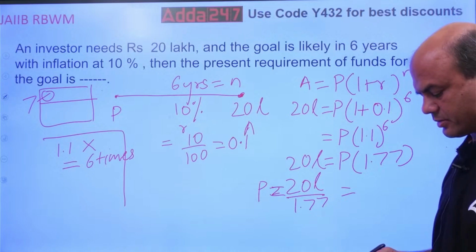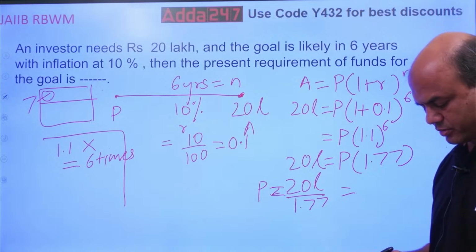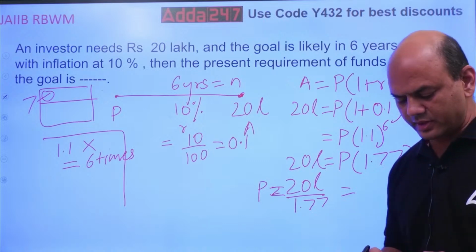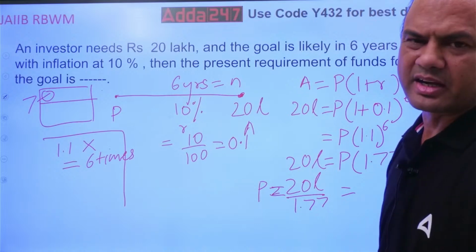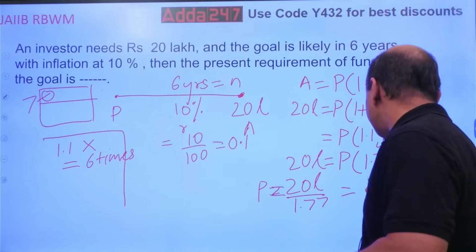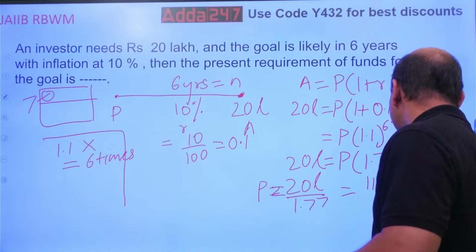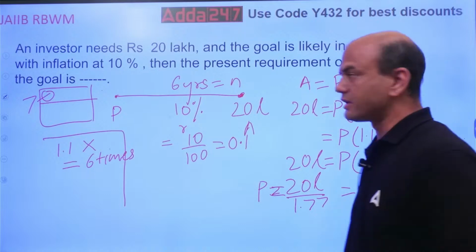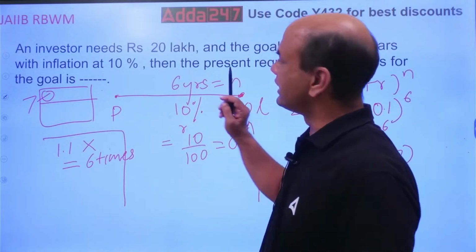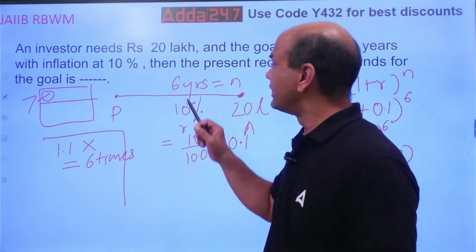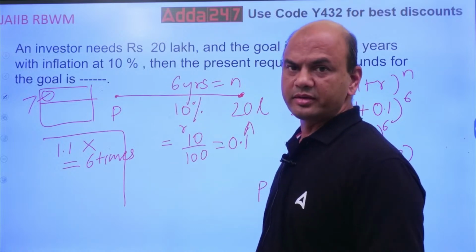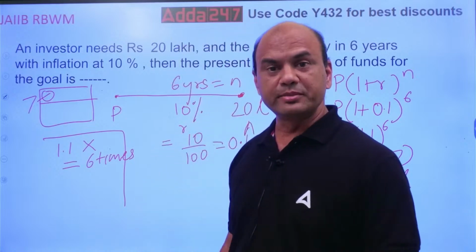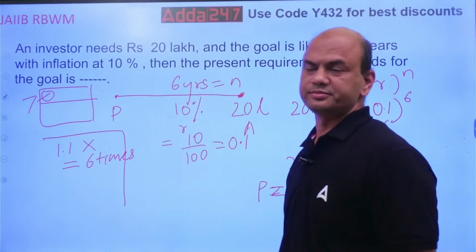(20 divided by 1.77). So I got the answer 11.299, or you can write it 11.3 also. So 11.3 lakhs. This much is the fund required right now, so that I can get 20 lakhs at the end of 6 years with a 10% rate of interest. Okay? Got it, everyone? Now a similar problem, next one.